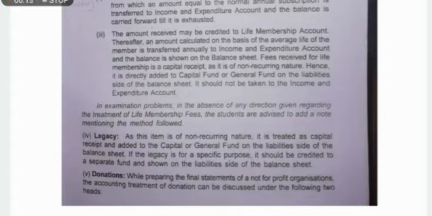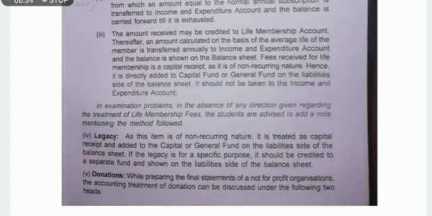As this item is of non-recurring nature, it is treated as capital received and added to capital or general fund on the liability side of the balance sheet. If the legacy is for a specific purpose, it should be credited to a separate fund and shown on the liability side of the balance sheet. Now see, we do not donate our will or our property every day, yes or no?